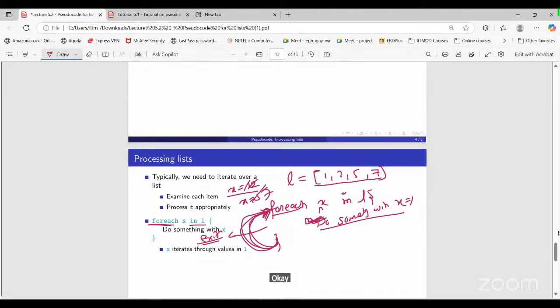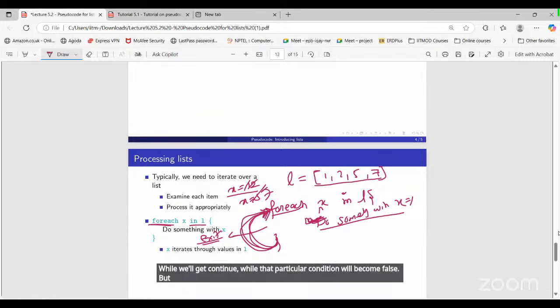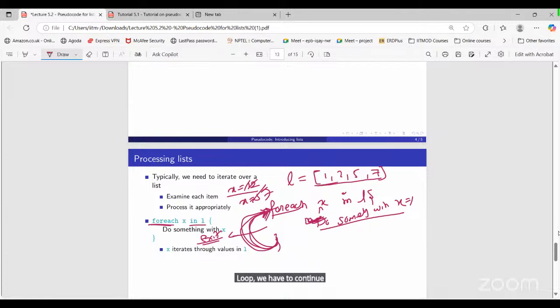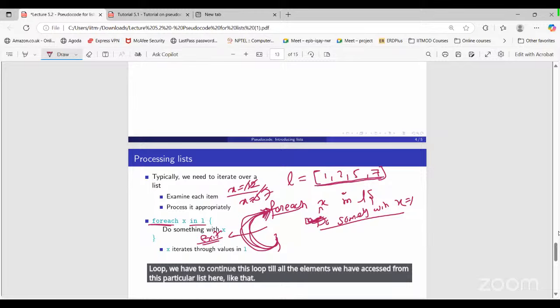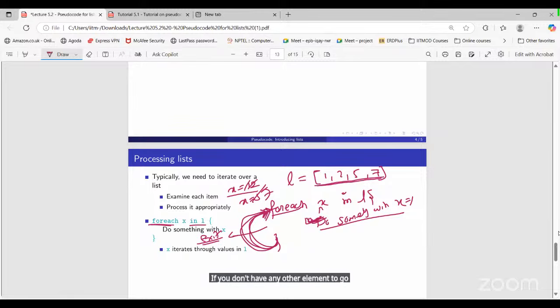Okay. So what is the difference between while and for loop? While will continue till that particular condition becomes false. But in the case of a for loop, we have to continue the loop till we have accessed all the elements from this particular list. If we don't have any other element to go through, then we can exit the list, or we can say the for loop, here.